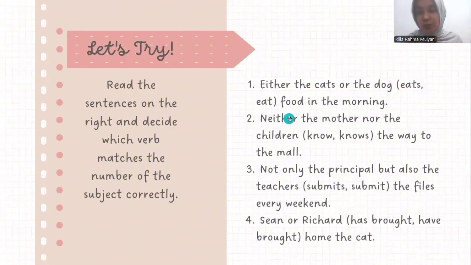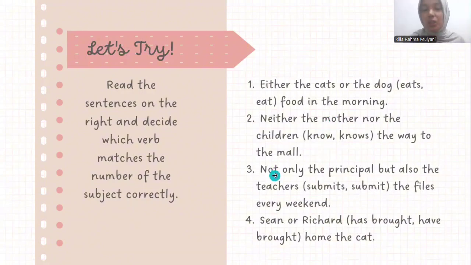Number 2, neither the mother nor the children know the way. The closest subject is children. This is plural, so the verb is know with no added s. Okay.